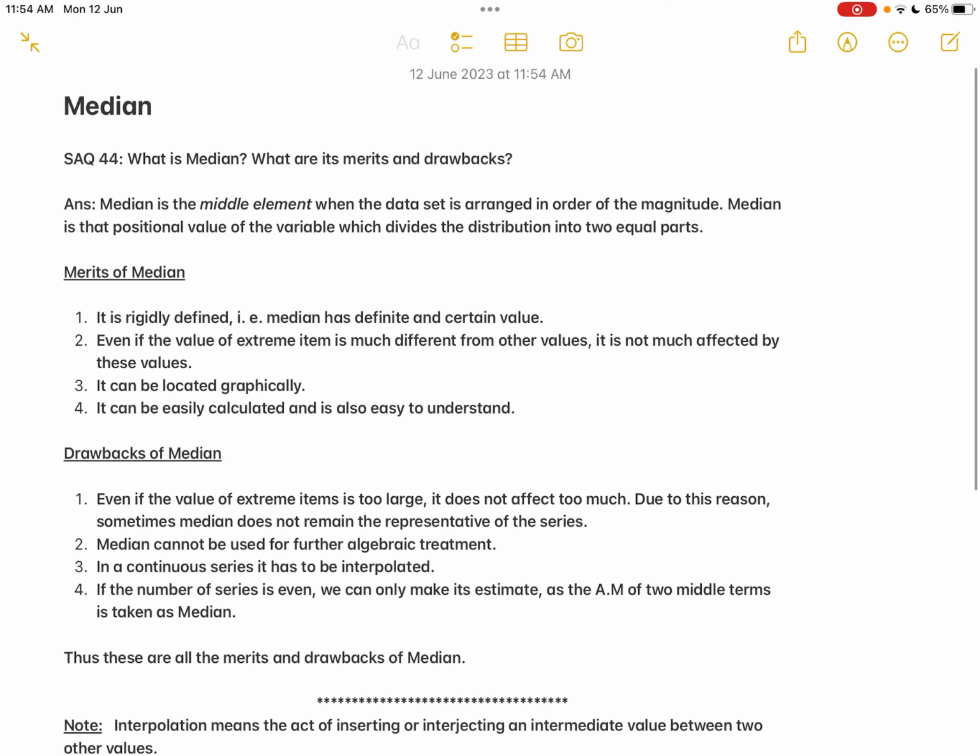Now these are all the drawbacks of median. Hope you have understood clearly. This is also one of the frequently asked questions in the board exam. The question can be asked together for 5 marks as both the merits and drawbacks, or any one part can be asked for 2 marks. Hope you have understood the answer.